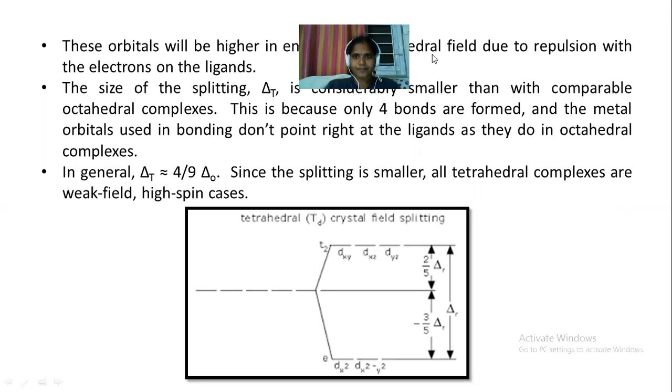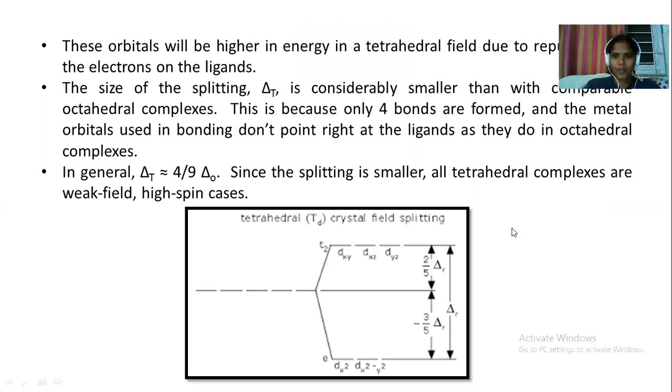These orbitals' energy will be raised by plus 2 by 5 delta T. It is represented as delta T, where T represents the tetrahedron, whereas the e orbitals' energy will be reduced by minus 3 by 5 delta T. And the overall energy difference is represented as delta T. And this delta T is approximately equal to 4 by 9 times delta O.